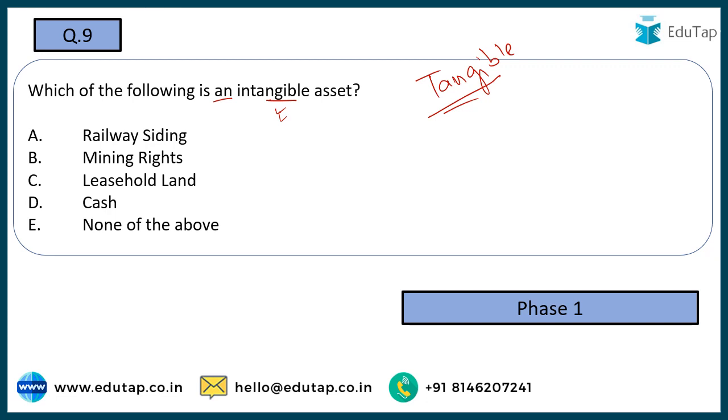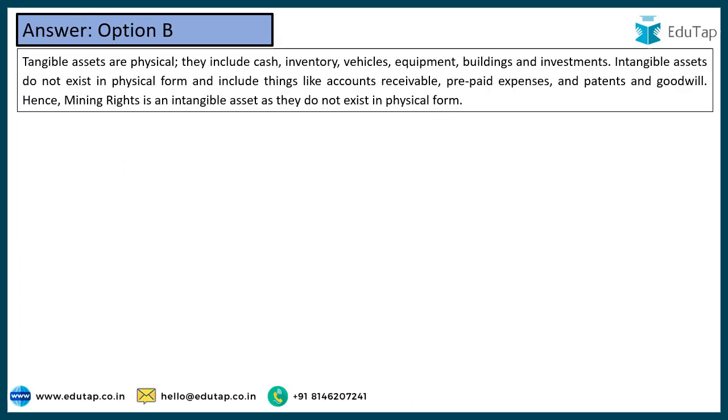So out of these options, you can touch all of these except mining rights. You cannot touch rights. The rights are going to be an intangible asset. You are going to have a right, but you cannot touch this right. You cannot physically touch the right. You can exercise this right, so it is going to be an intangible asset. So the correct answer would be option number B. As discussed, two kinds of assets are going to be there, tangible and intangible. So you must know the different categories of assets, how they are going to be classified into tangible and intangible.